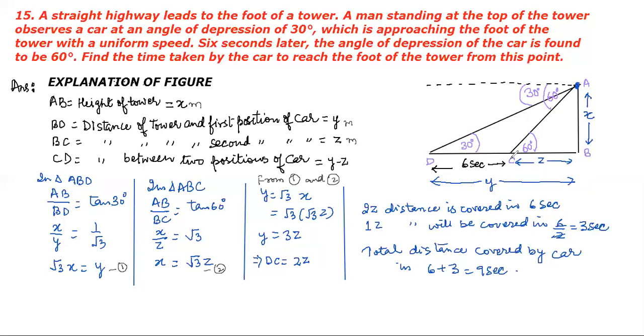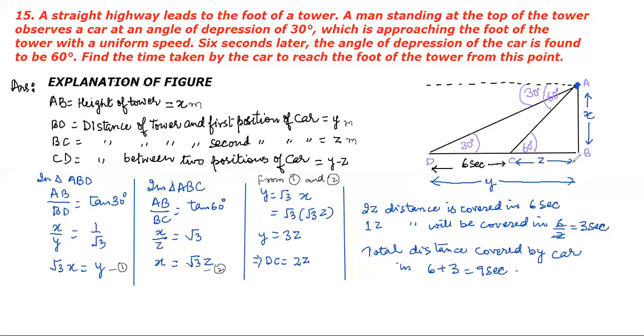Therefore, what about DC? DC is y minus z. So y minus z means y is 3z, 3z minus z, so that means DC is equal to 2z. Now this 2z distance is traveled in 6 seconds. Therefore 1z distance will be covered in 6 by 2, that therefore 3 seconds he will take to cover z distance.